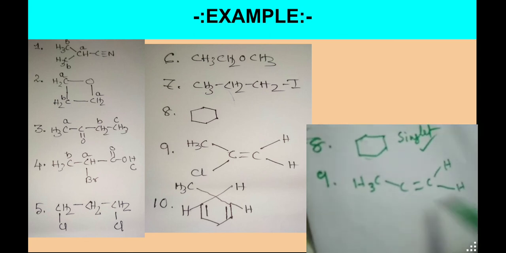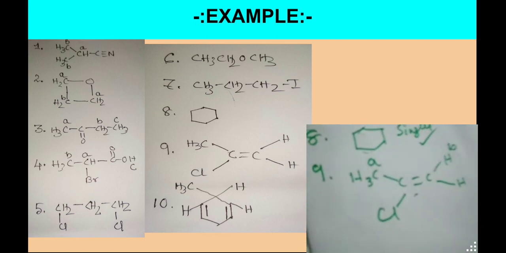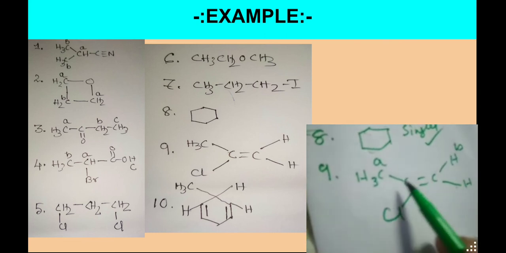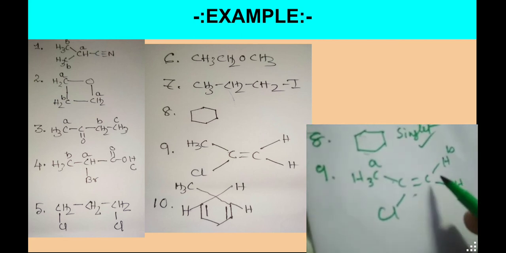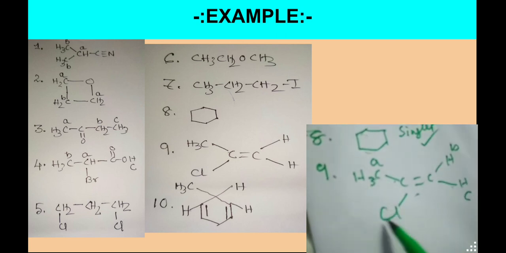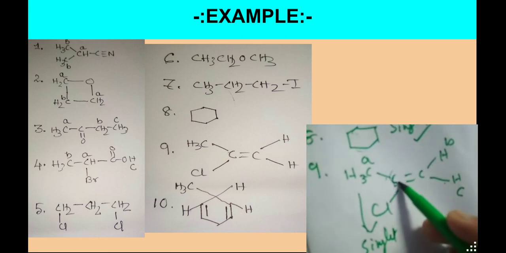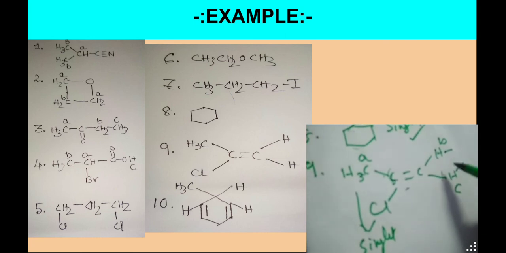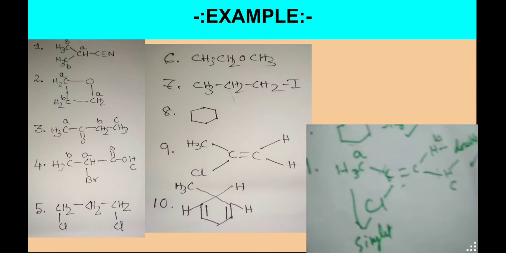Now the question is what types of protons are there? All of you will say this one A, this one B. No, there are 3 different types of protons. Look at that. With respect to CH3 it is trans. With respect to this CH3 this is cis. So that is why there are totally 3 environments. For this case A, we got a singlet. Why singlet? Because the neighboring carbon has no proton, so singlet. For this case and this case, as they are different in position, with respect to that particular position we'll show a doublet. Okay, that's the main thing, that's the difference.